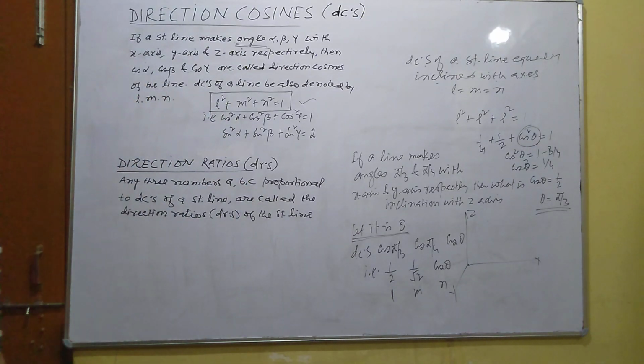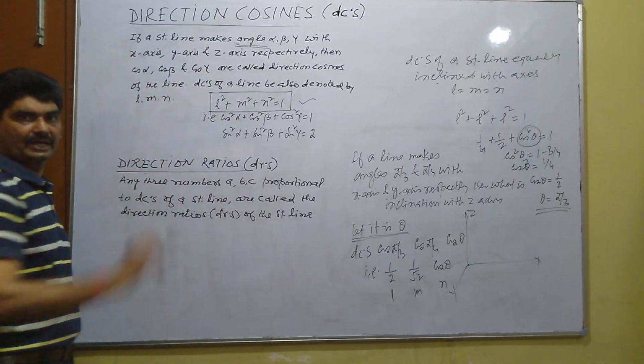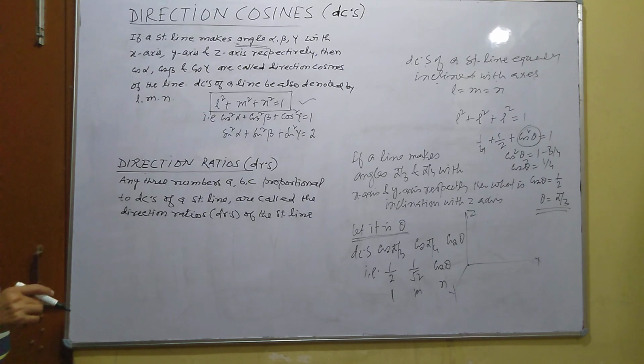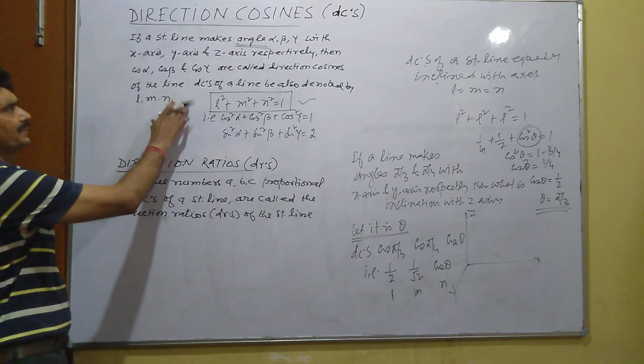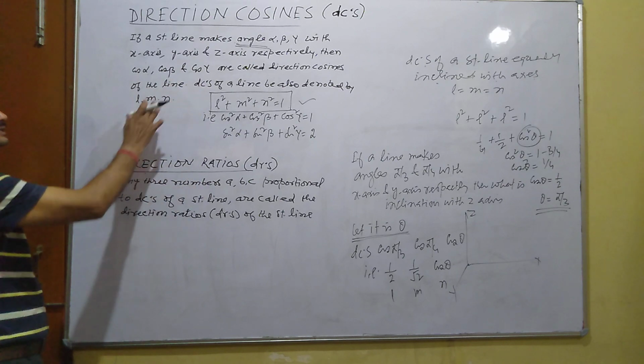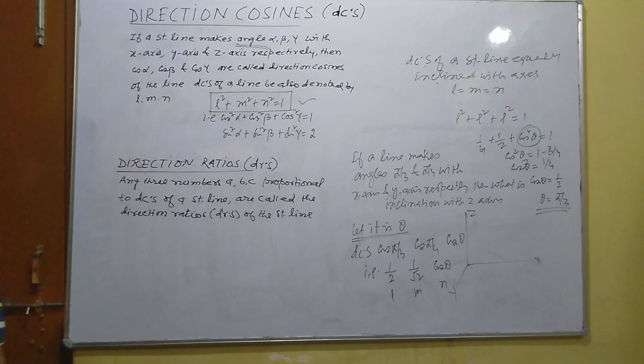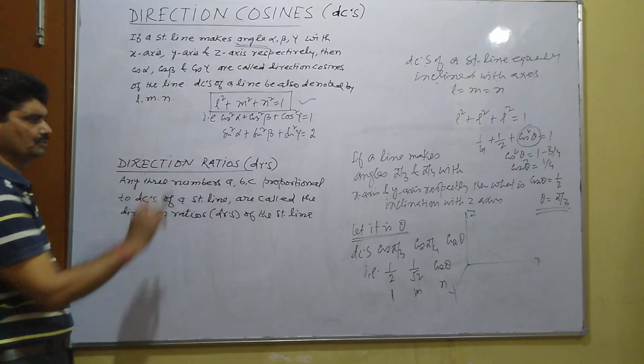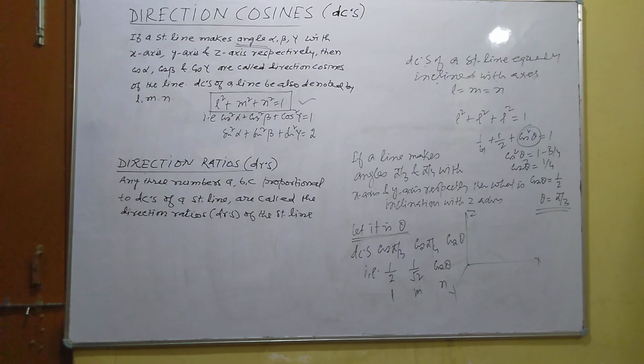Next topic, direction ratios of a straight line. If we understand direction cosines of a line, then it is very easy to understand direction ratios.